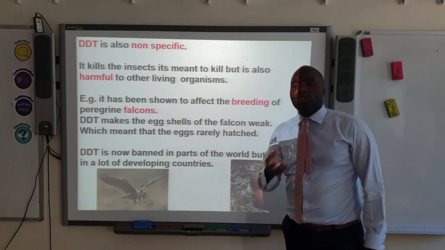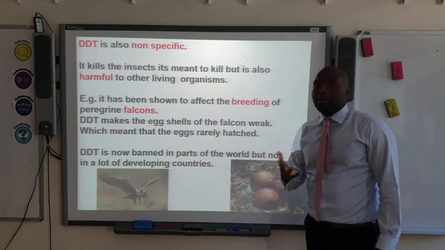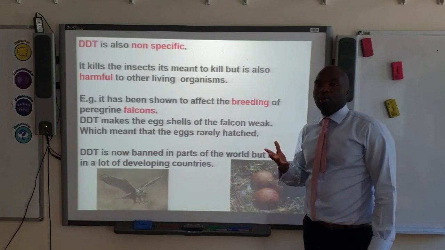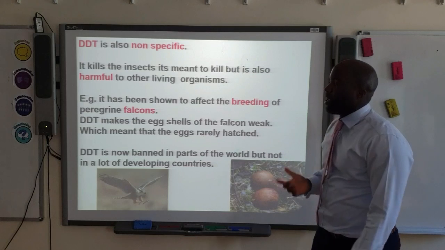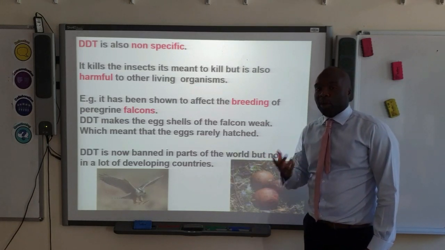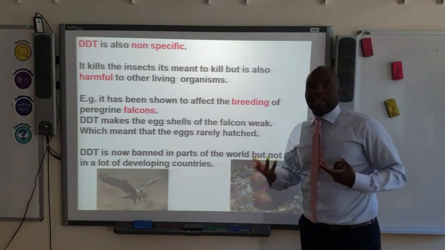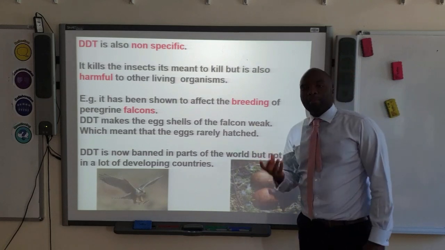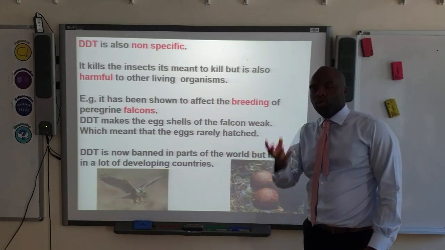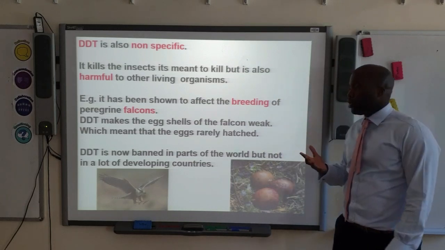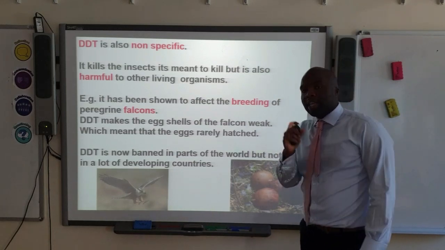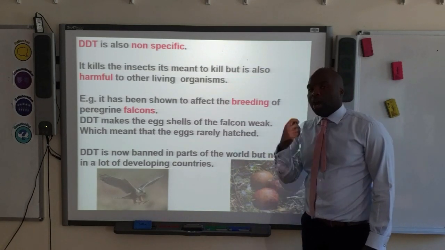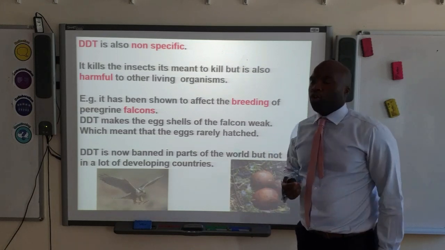Now, DDT is also known as a non-specific pesticide, which means that yes, it kills the insects that it is meant to kill, but it is also harmful to other organisms. An example is the peregrine falcon, okay? If DDT gets into the peregrine falcon, it can affect breeding. How does it affect breeding? It makes their eggshells very weak, and this means that the eggshells won't hatch. So in many parts of the world, DDT as a pesticide is actually banned. However, there are still a lot of developing countries that are still using DDT for their crops.